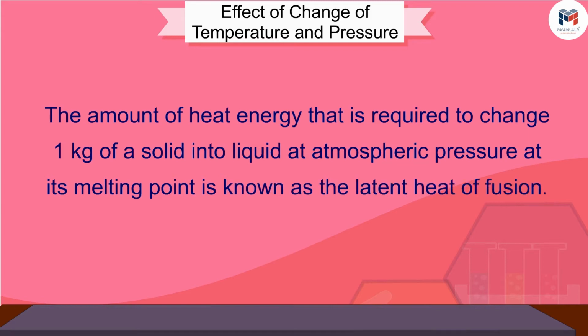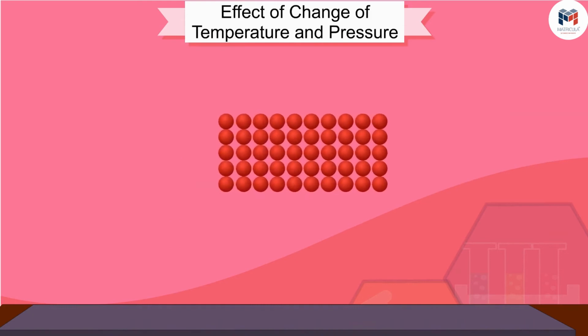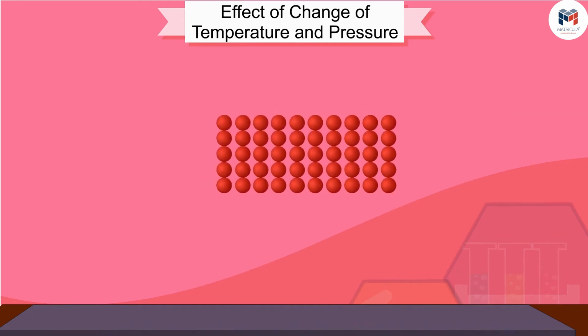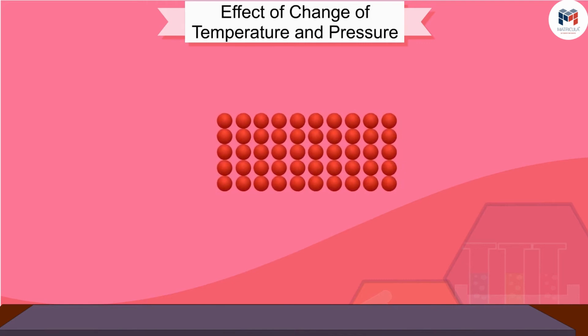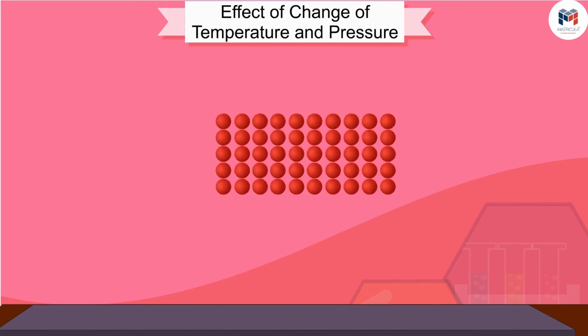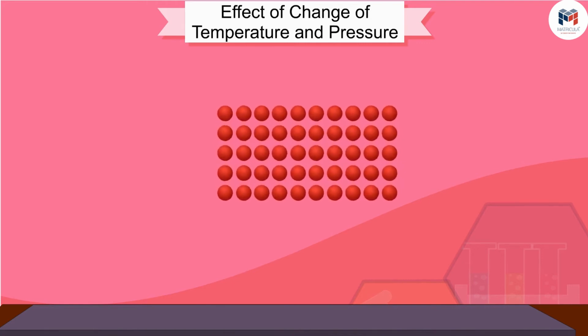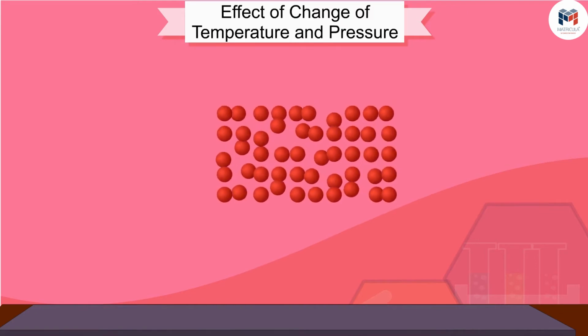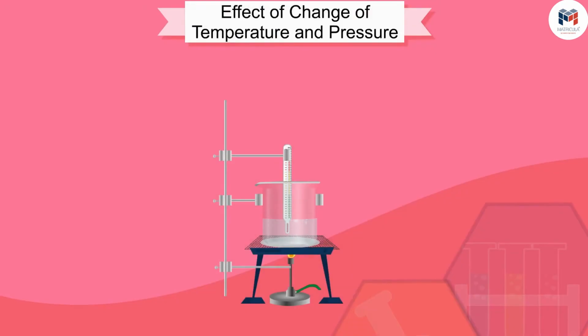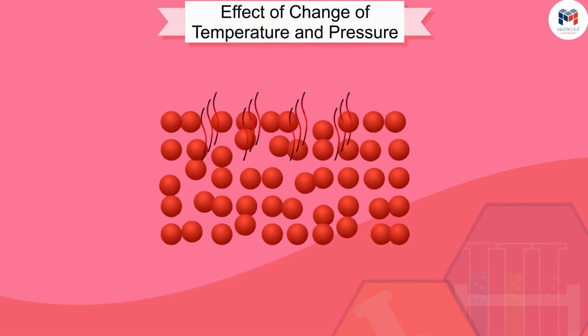So, particles in water at 0 degrees Celsius or 273 Kelvin have more energy as compared to particles in ice at the same temperature.